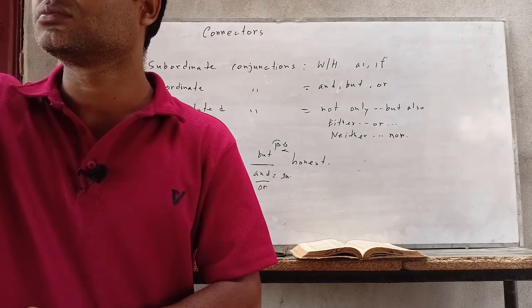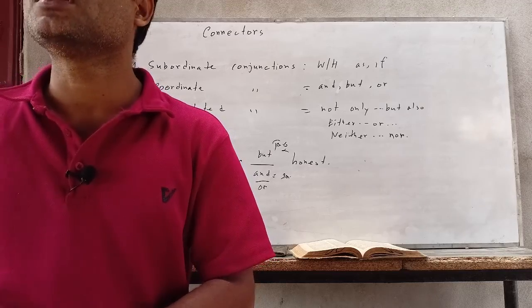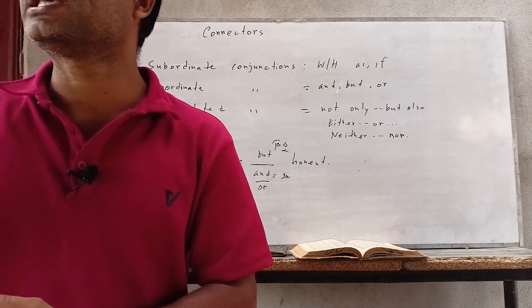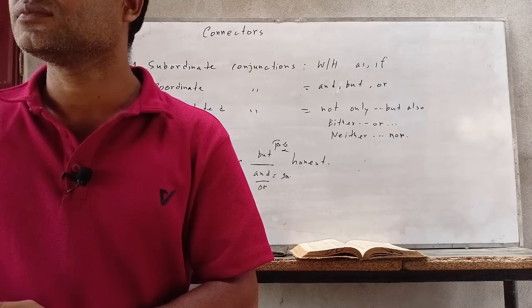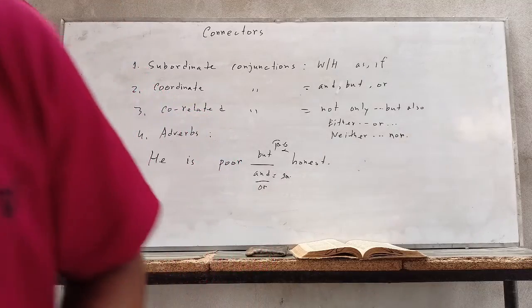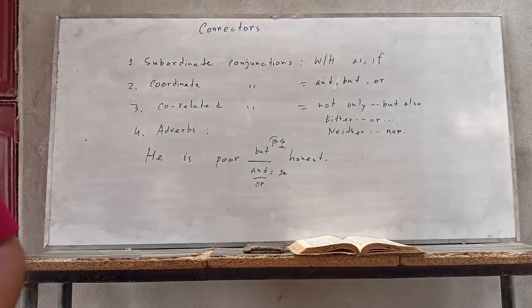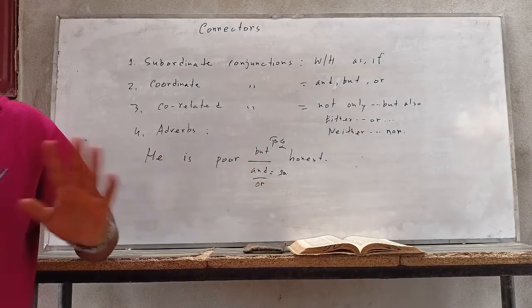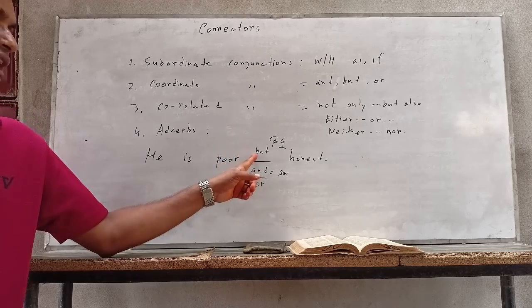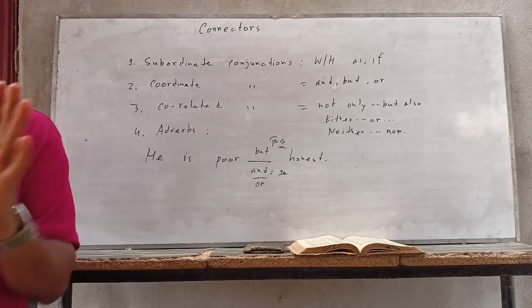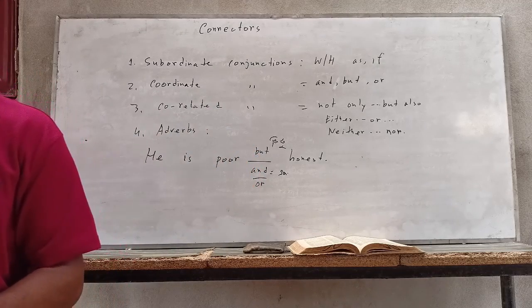So for this reason, we can say that if the meaning is opposite, then we can write but. If the meaning is similar, then we can write and.